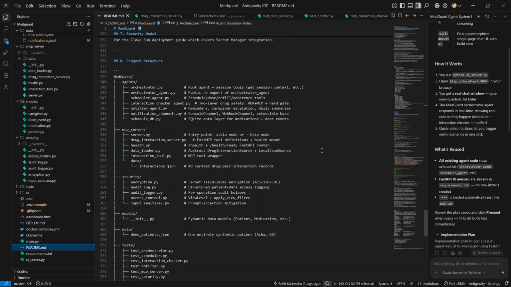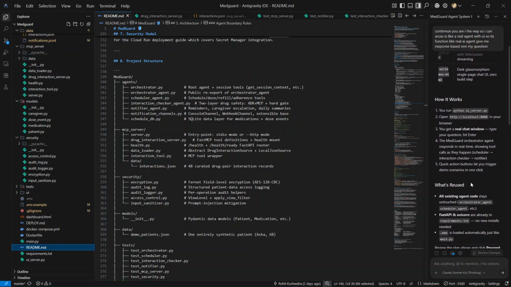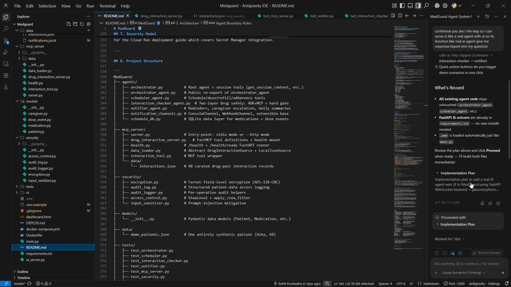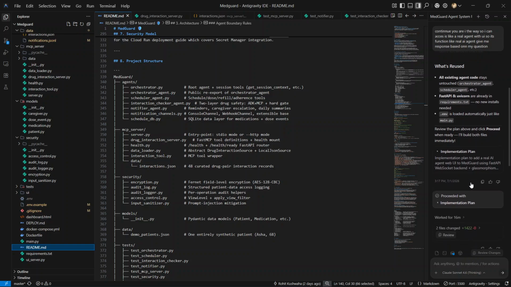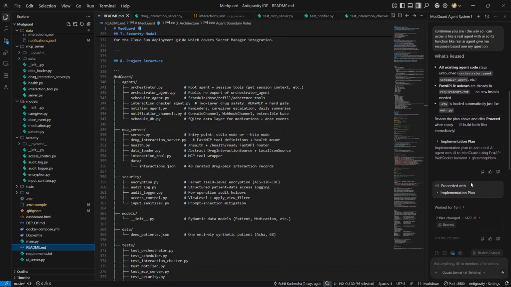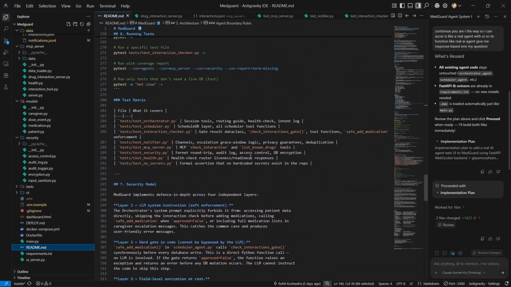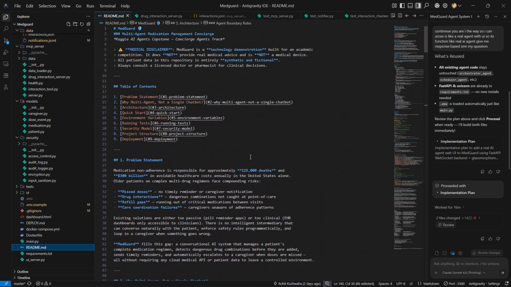Antigravity helped me scaffold each agent step by step, reviewing the plan before writing, maintaining context across all prompts, and generating the security layer, tests, and deployment configuration. Every file has detailed comments that explain not just what the code does but why each design decision was made.